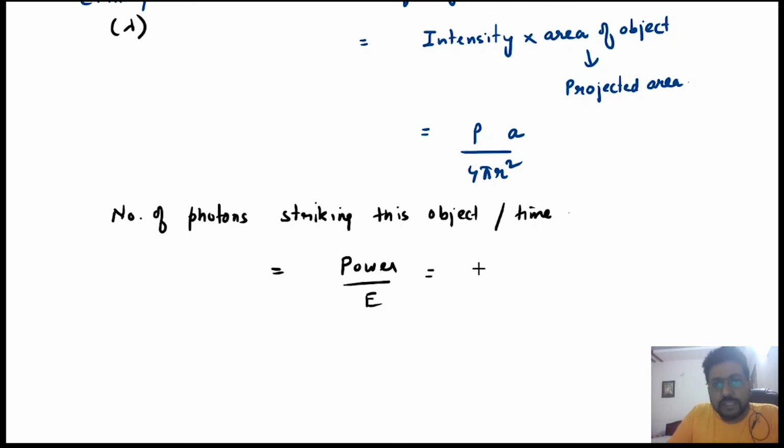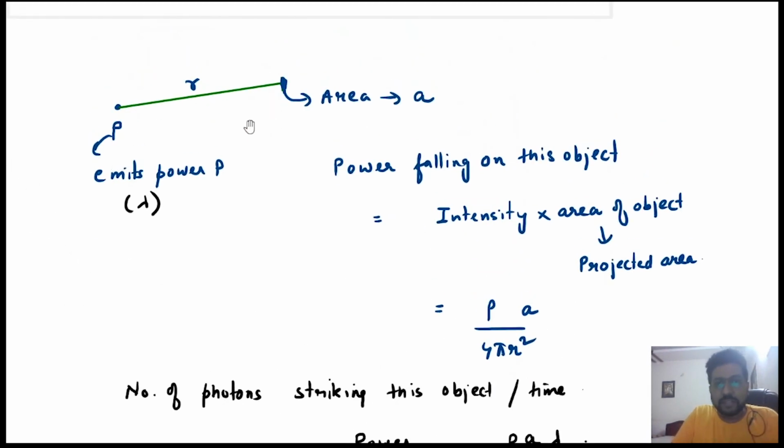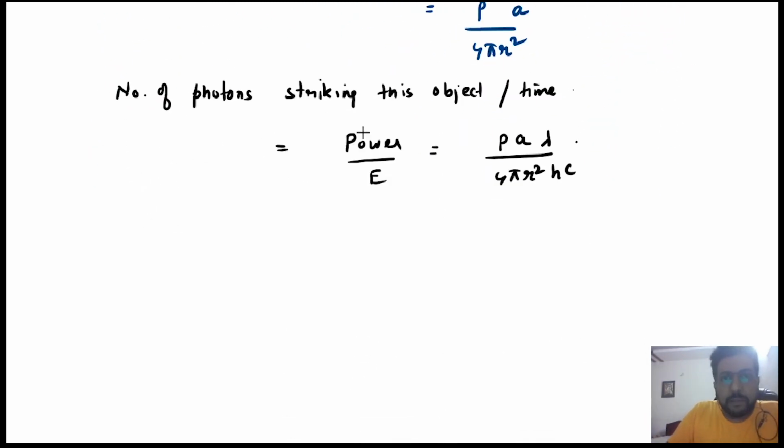So from this you will say PA by 4 pi r square divided by E, where E is hc by lambda. So this much photons are striking this object per unit time, right? I am doing this for a point source. You can do the same thing for a line source also. Number of photons striking this object per unit time we have calculated.